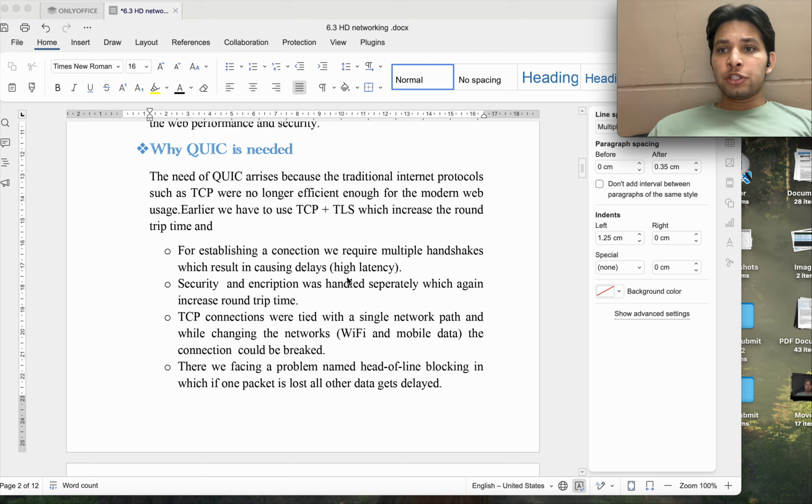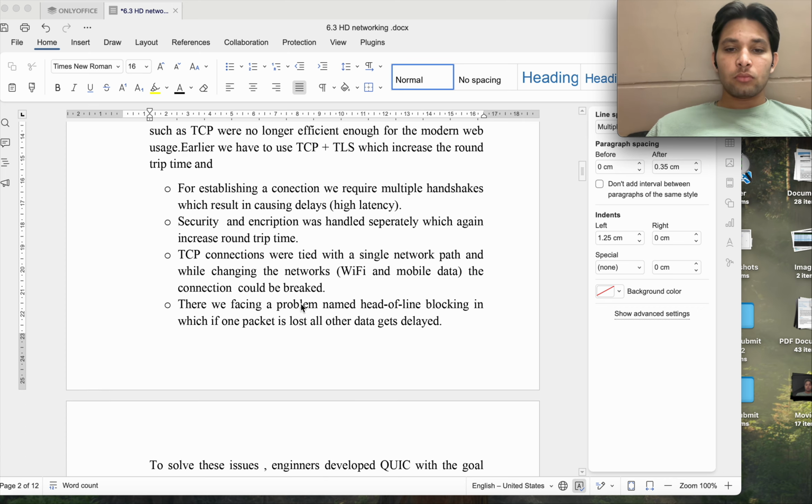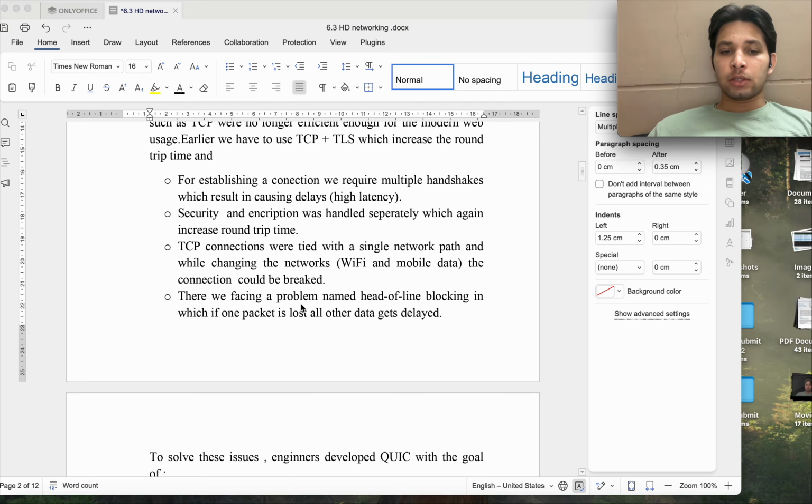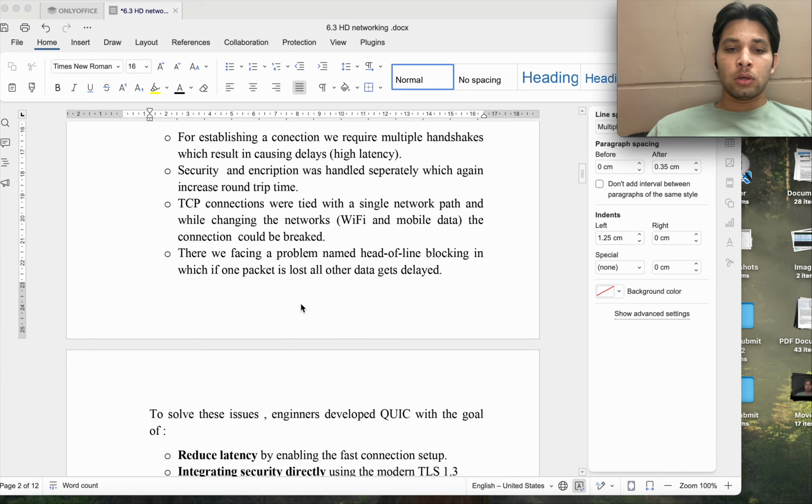QUIC is also more secure because it is not compulsory for TCP to have TLS always, but in QUIC the encryption is always there. It means security will always be there. It also uses TLS 1.3, a modern encryption, basically an advanced version of TLS 1.2, and it overcomes some weak algorithms of TLS 1.2, which means it is more efficient than TLS 1.2.